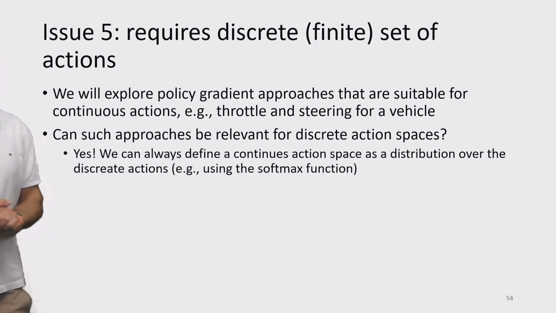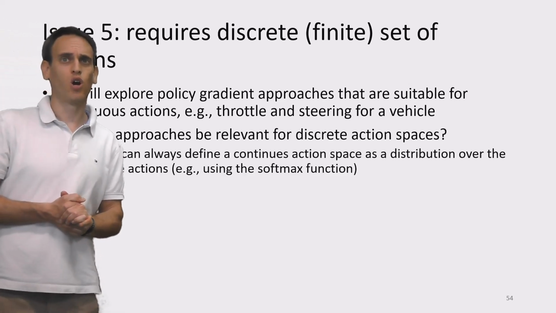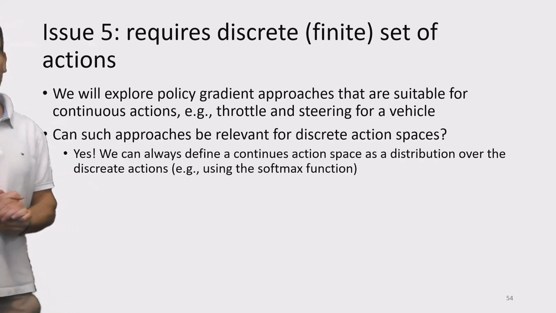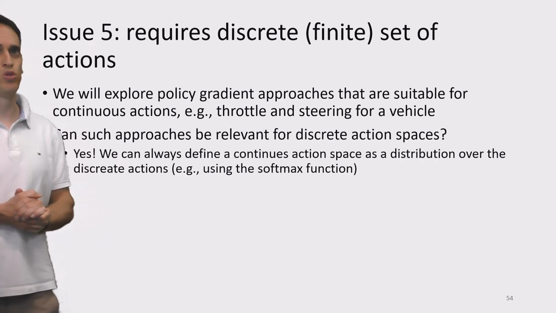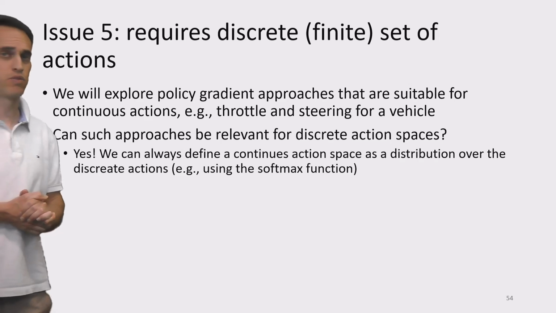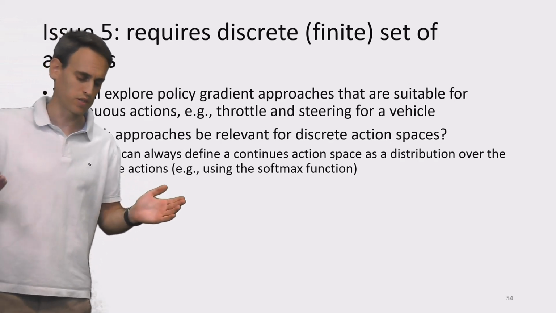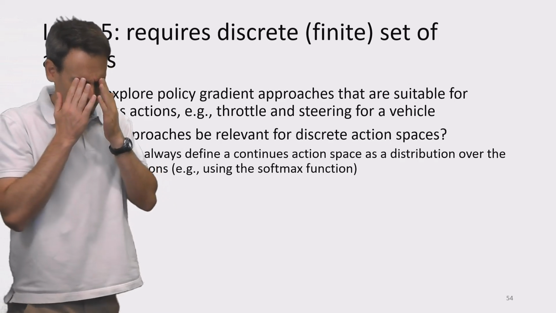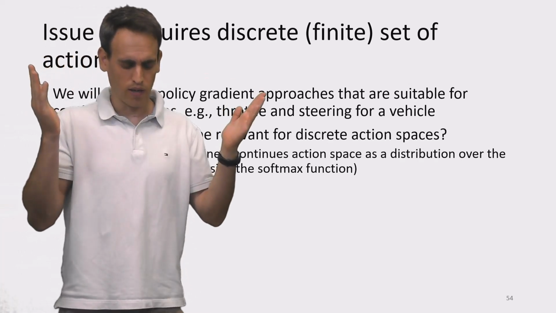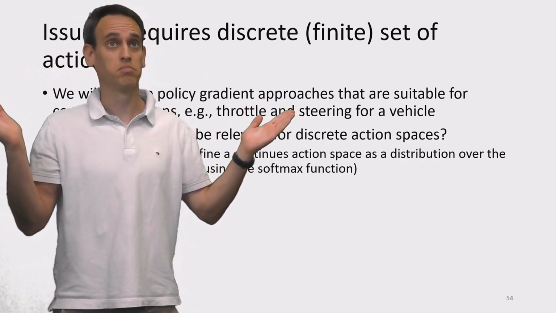How come? Because we can always define a continuous action space as a distribution over discrete actions, for instance, using softmax function. So imagine that I only have two actions, left and right.